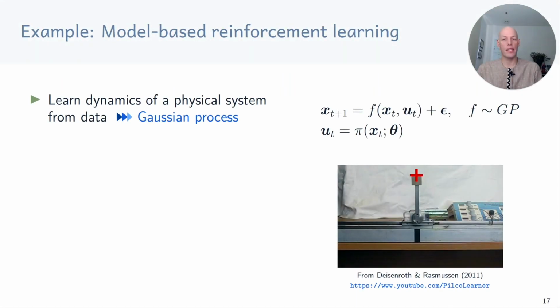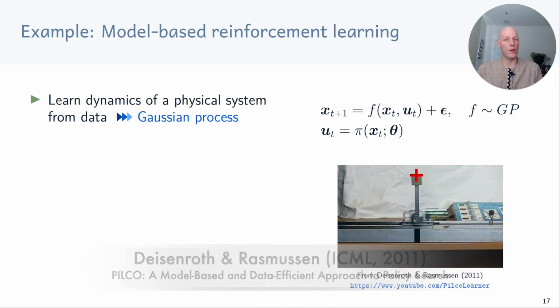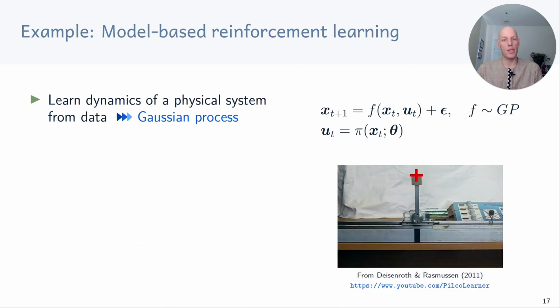Let's have a look at an example in model-based reinforcement learning, where we use Gaussian process moment matching for long-term predictions. Here we learn the dynamics of a physical system using a Gaussian process. The state at time t+1 is a function of the state at time t and a control signal u_t. The control signal itself is computed by a policy π that is parameterized by theta. For example, in this cart pole system down here, the state is four-dimensional: the position and the velocity of the cart, and the angle and the angular velocity of the pendulum, and the policy could be a neural network.